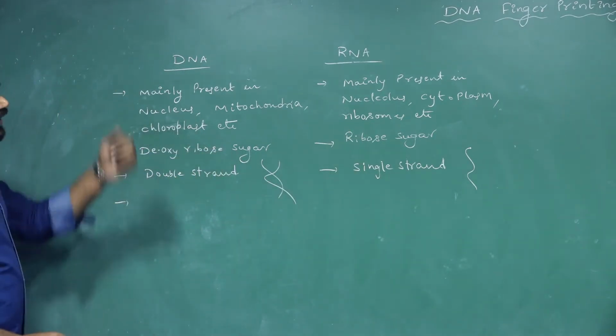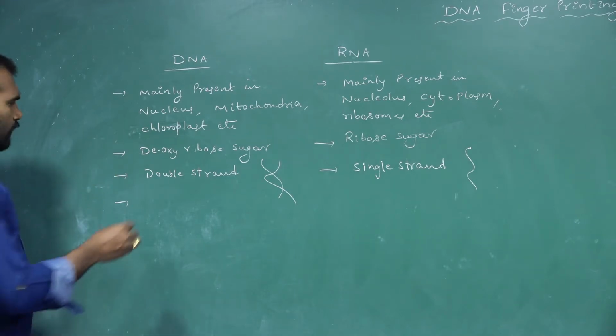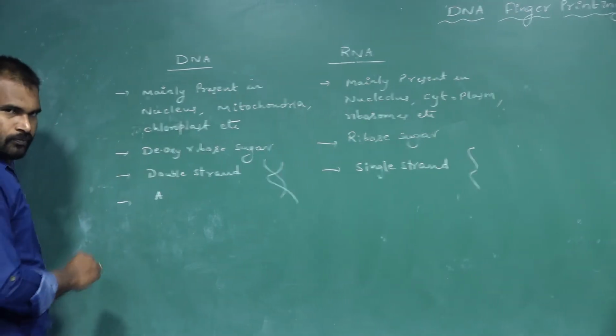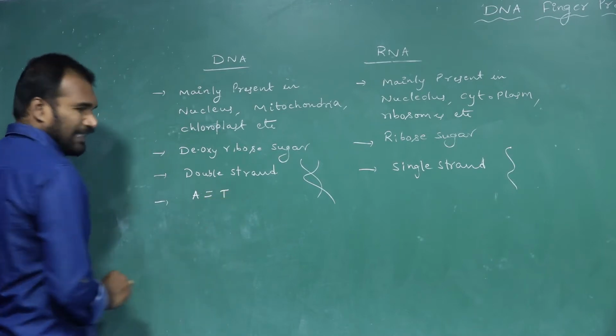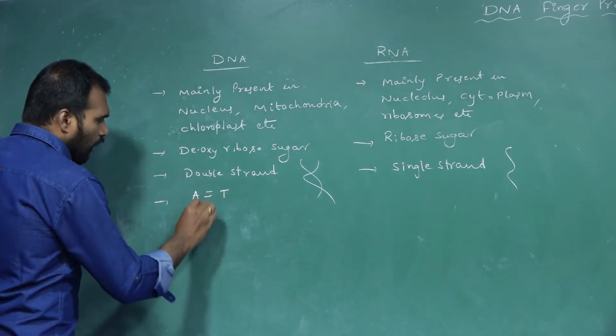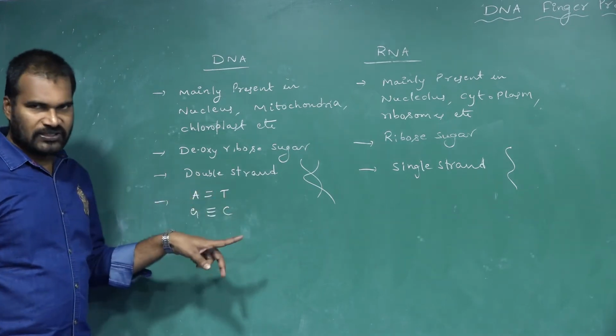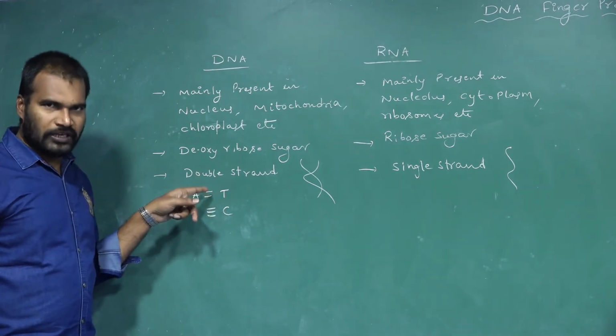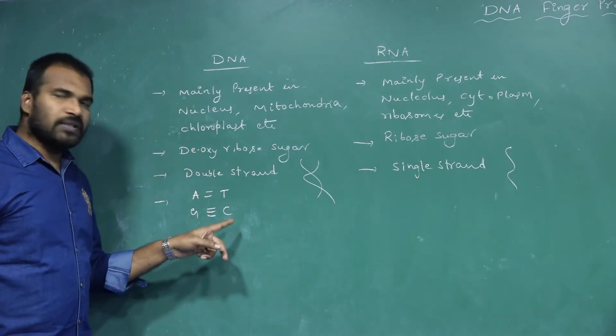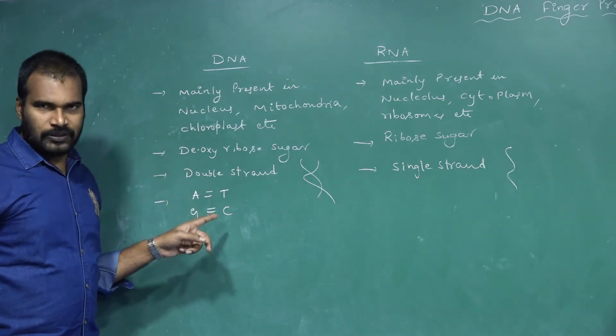Next one, the bases. In DNA, A, adenine, binds with thymine, and guanine binds with cytosine. AT-GC. Between AT, 2 hydrogen bonds are present, whereas between GC, 3 hydrogen bonds are present.